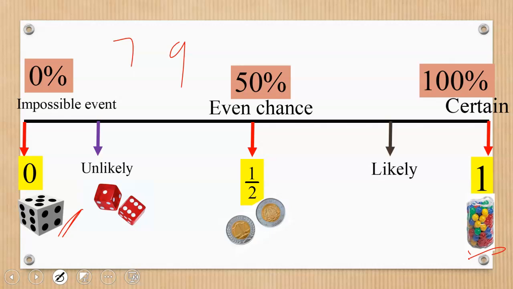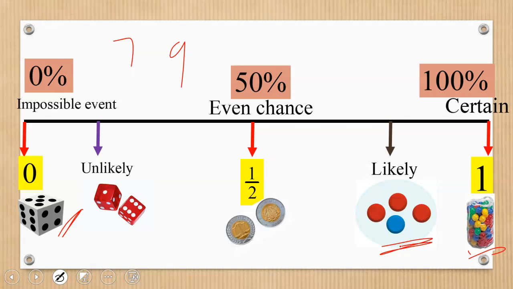Then we have a likely event. It's getting closer to becoming certain, but not exactly so. For example, I have this set of pebbles in a box. Then I say, close your eyes and pick one. There are only 4 in there, and 3 are red, 1 is blue. What is the chance that when you put your hand in there, you get red? The chance of getting red is so high, right? So that becomes so likely. But the chance of getting blue is so low. So that is what we call a likely event.